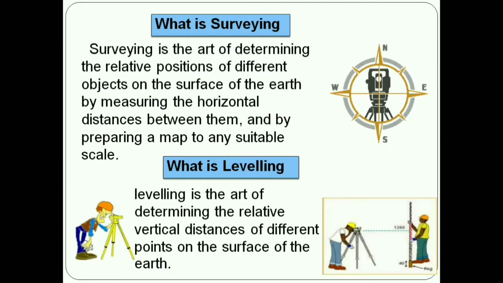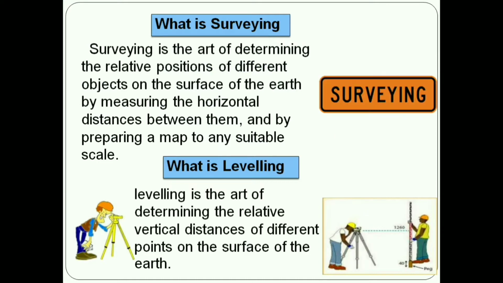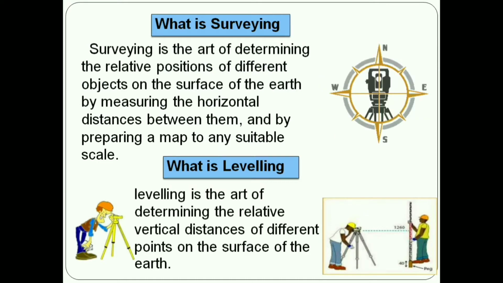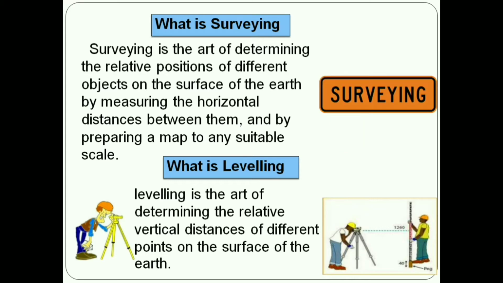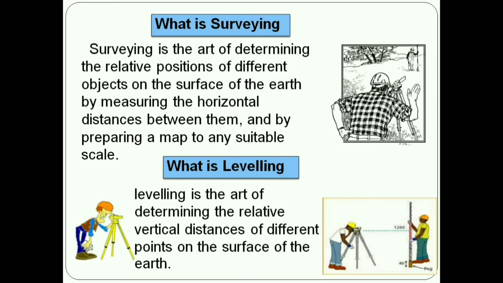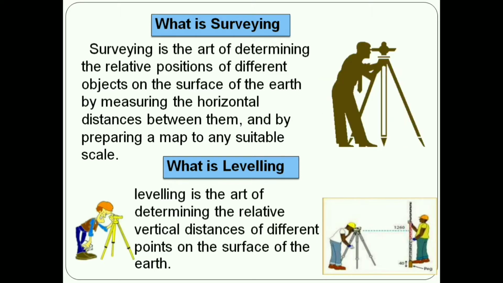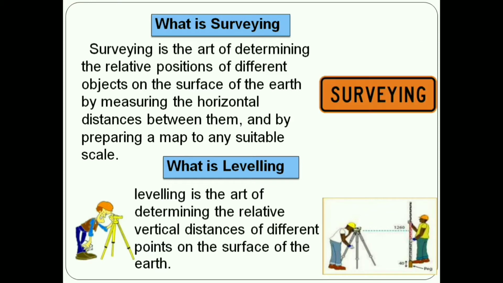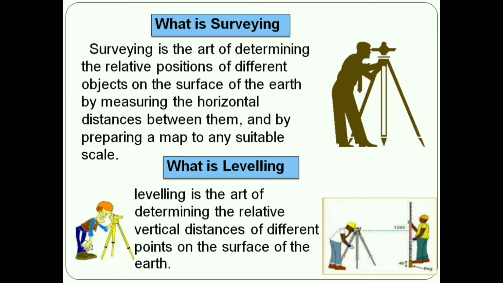At first we have to know what is surveying. Surveying is the art of determining the relative positions of different objects on the surface of the earth by measuring the horizontal distances between them and by preparing a map to any suitable scales. Next, what is leveling? Leveling is the art of determining the relative vertical distances of different points on the surface of the earth.